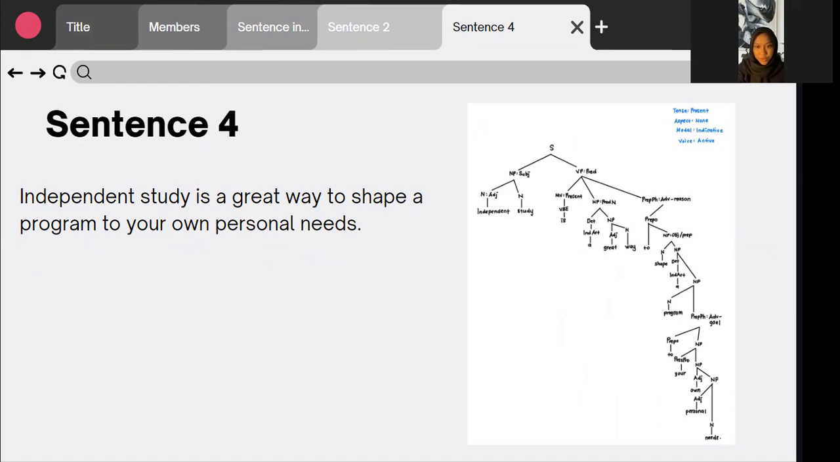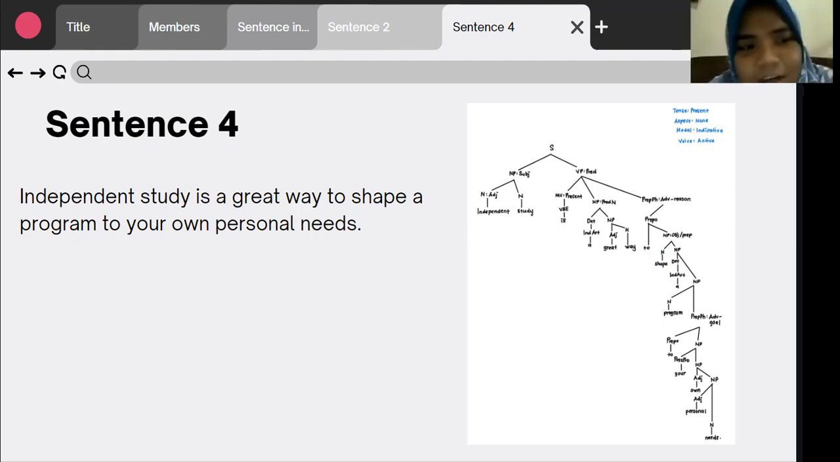And then moving on to the voice of the sentence, it is active, because if it were a passive voice sentence, the verb type of the main verb would be a transitive verb. Next, I'm going to pass to MAISARAH to explain the diagram.